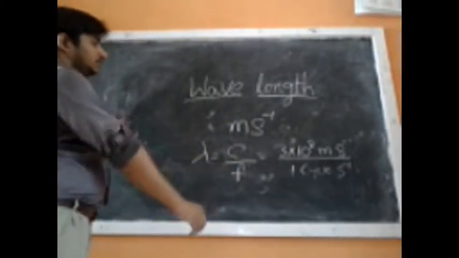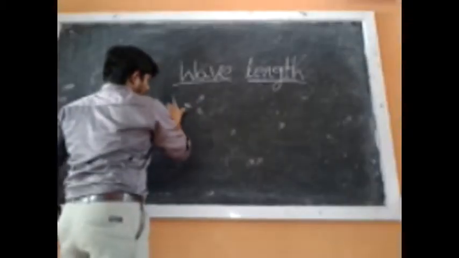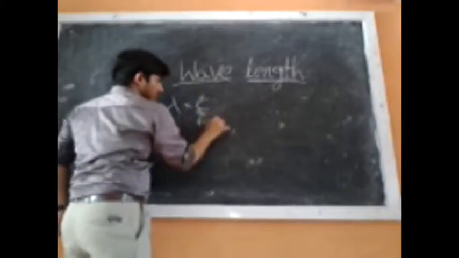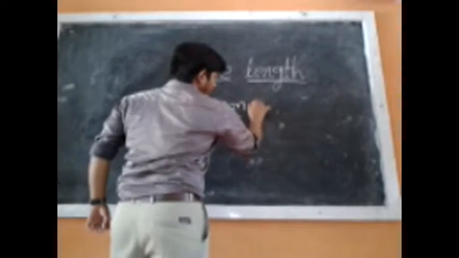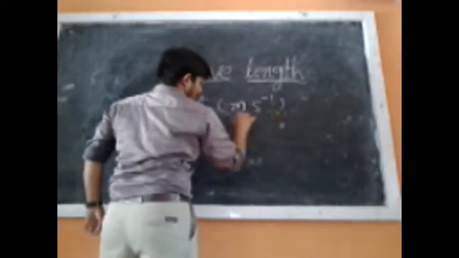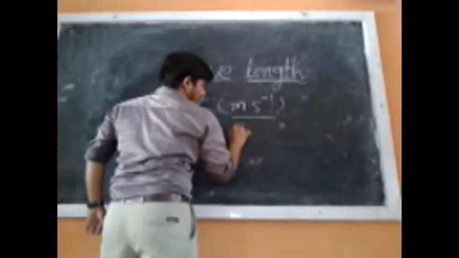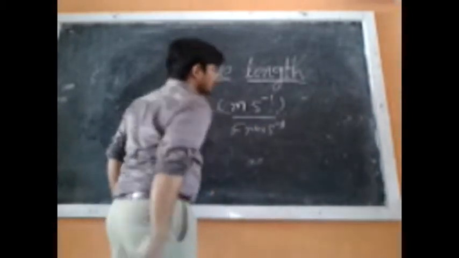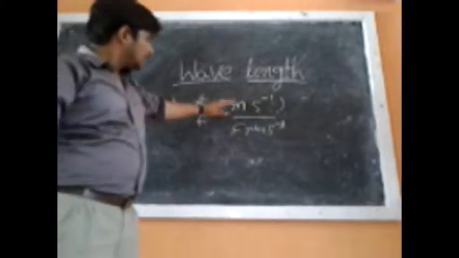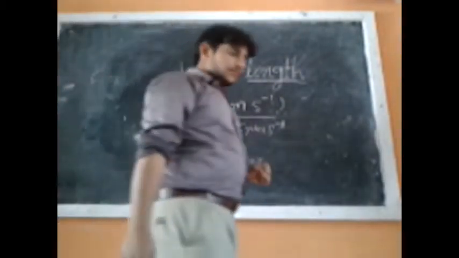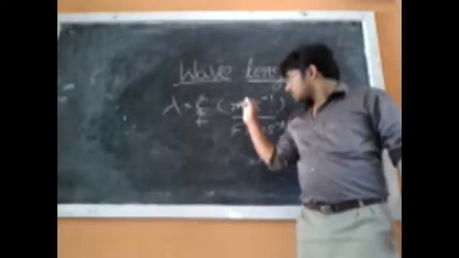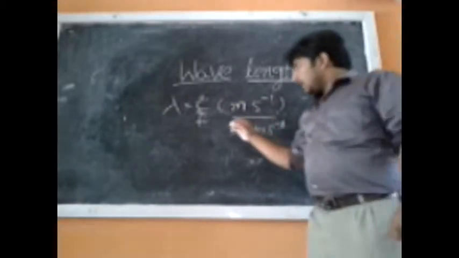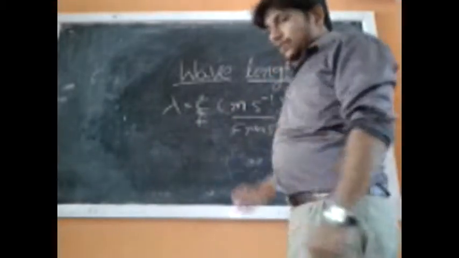What is the unit of the velocity of light? Meters per second. And what is the unit for frequency?